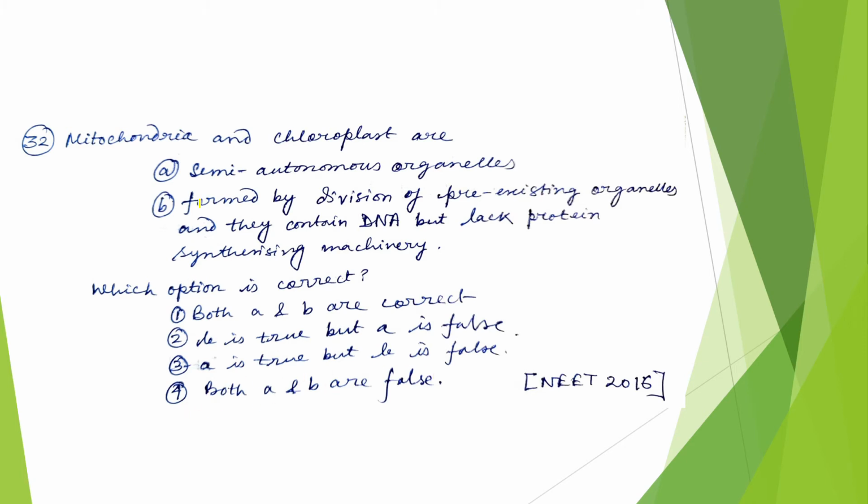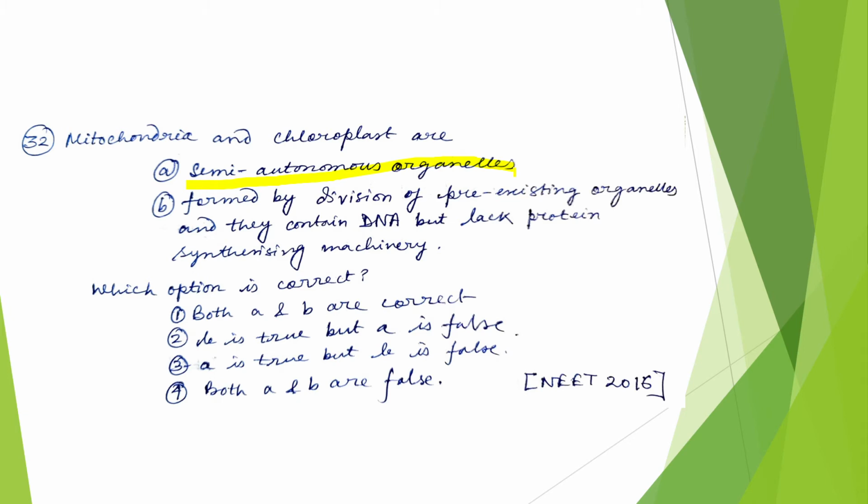See, obviously mitochondria and chloroplast are semi-autonomous organelles. Why? Because they have their own DNA and they can replicate their own DNA. They also have their protein producing machinery. They have their own ribosomes, like mitochondria have mitoribosomes through which it can produce some proteins of its need. And other proteins are formed from the nuclear genome.